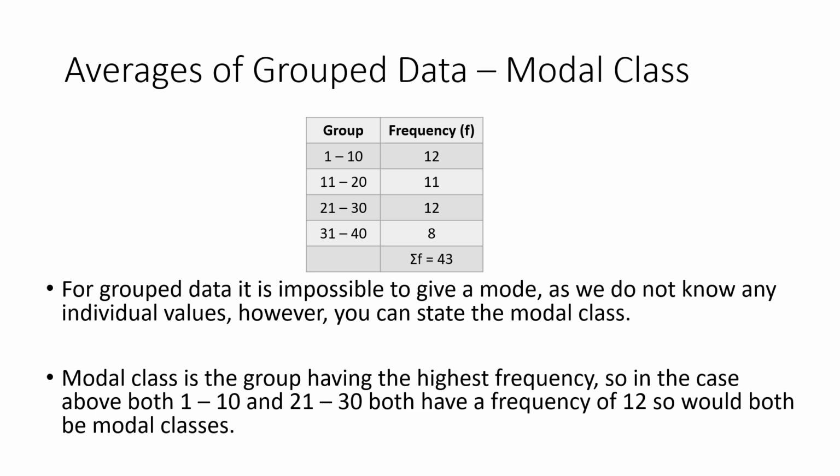So if you're looking at this data on the slide, we can see there are two classes that have the highest frequency. They both have 12. And these are the groups 1 to 10 and 21 to 30. We know we're allowed two modes, so we're allowed two modal classes if we have them. And in this case, we have 1 to 10 and 21 to 30 being the modal classes.